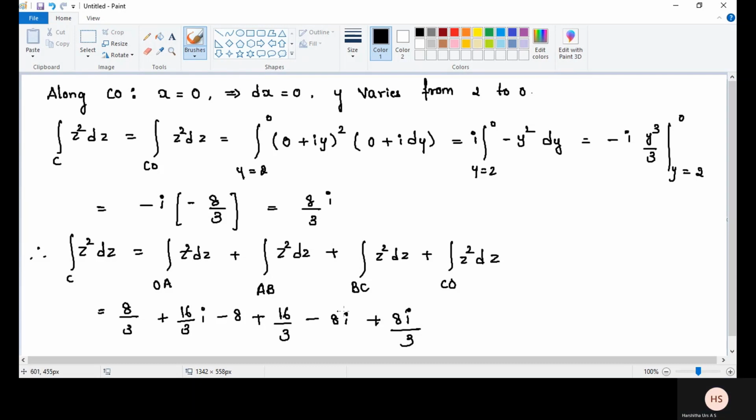Now we do the further simplification: 8 by 3 minus 8 minus 16 by 3 plus 16 by 3. Next, plus 16i divided by 3, I will write as it is here, minus 16i divided by 3, that is equal to 0. Therefore, Cauchy's theorem is verified.